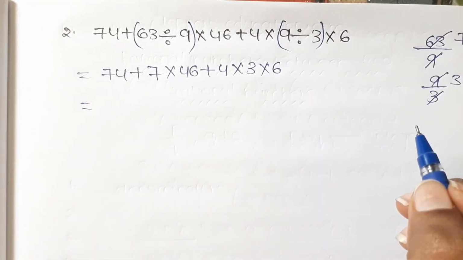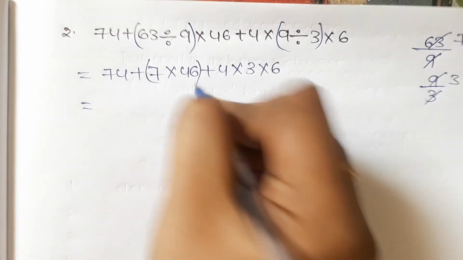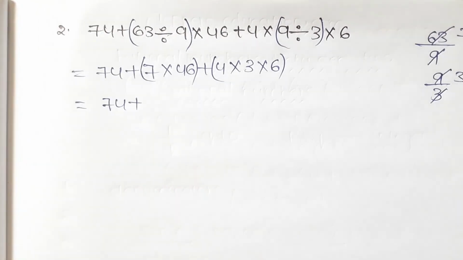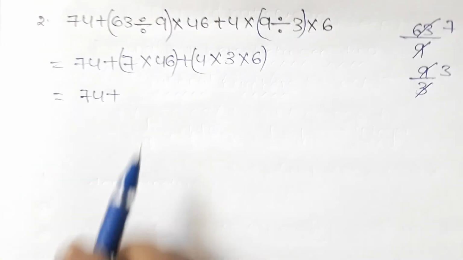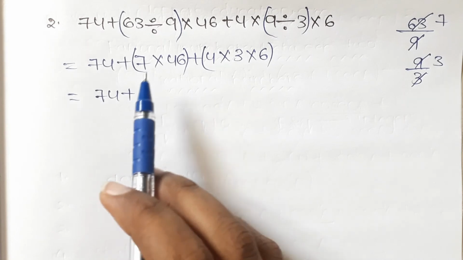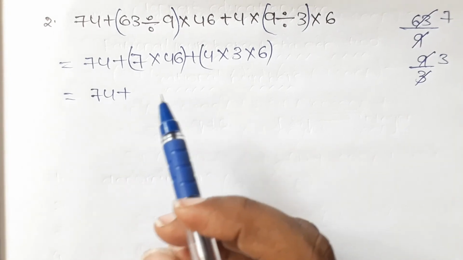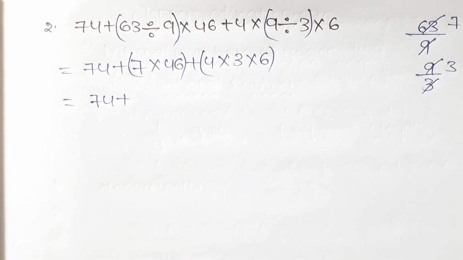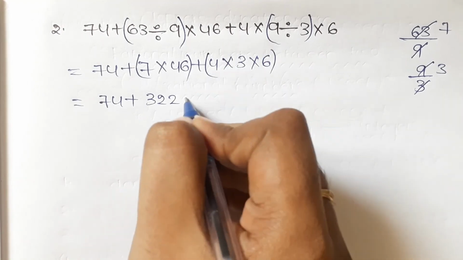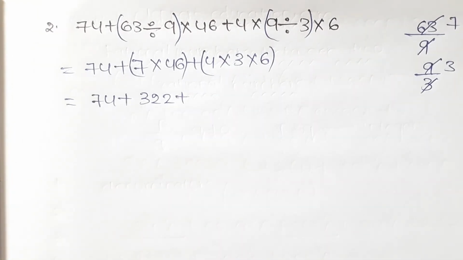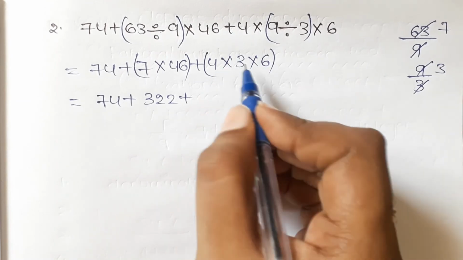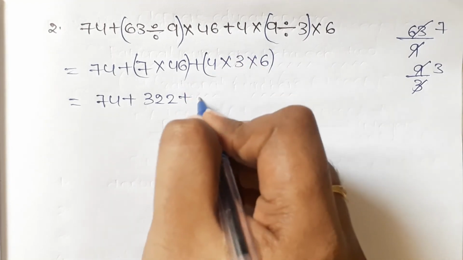Now let us see the multiplication. Here is one multiplication, and here also a multiplication. 74 plus 7 into 46. Here it is not one digit multiplication, it is two digit multiplication, so we can do it by using speed multiplication very easily and simply. Here 7 into 46 is nothing but 322. And again here is another multiplication, that is 4 into 3 into 6. 4 threes are 12, 12 sixes are 72.